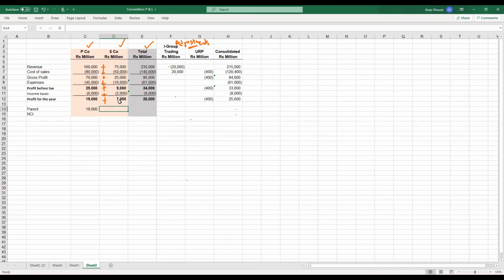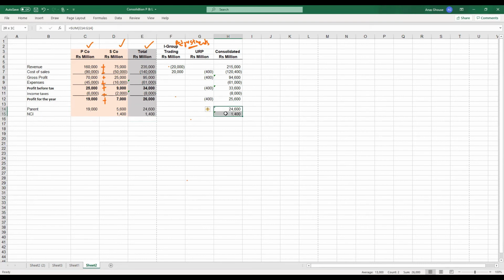So when you take 7,000 times 80%, that will be 5,600, and the remaining should be how much? 1,400. So when you take 5,600 and 1,400, that is 7,000. So these are without the adjustments. When you add up these two, that will be 24,600 and here 1,400 for non-controlling interest.